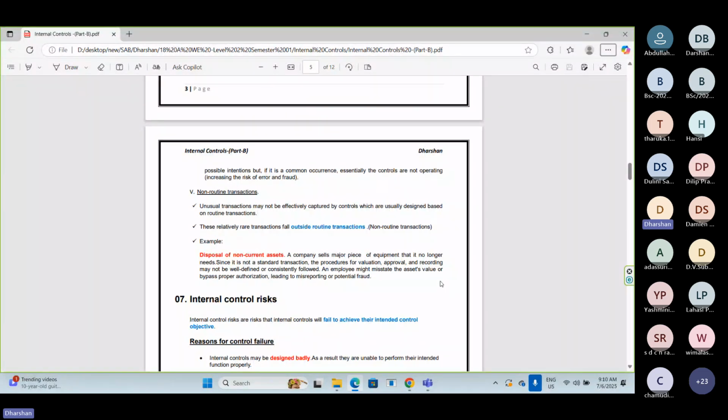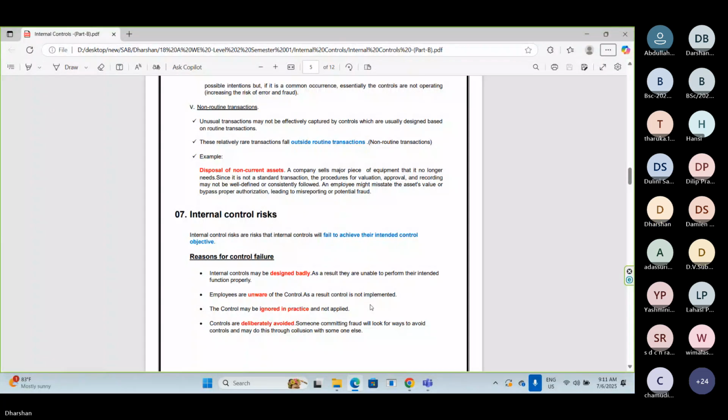On the other hand, because of the absence of proper internal control, sometimes the organization may not get the correct price for its assets. That is also one of the disadvantages to the organization. So these are the 5 main reasons why we cannot provide absolute assurance.